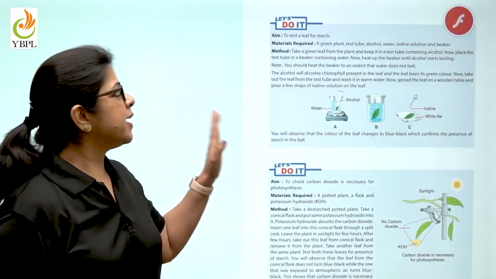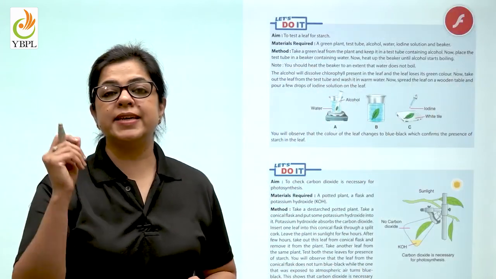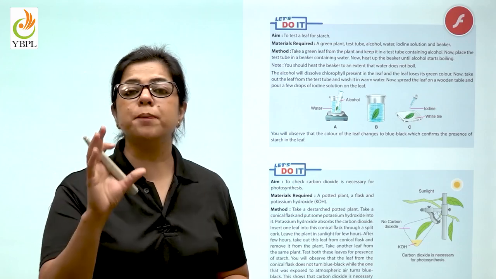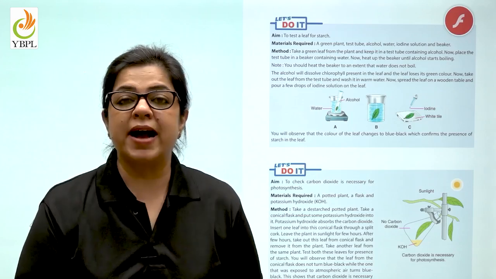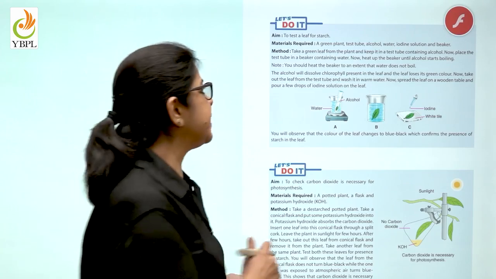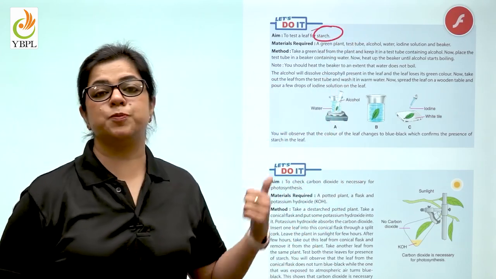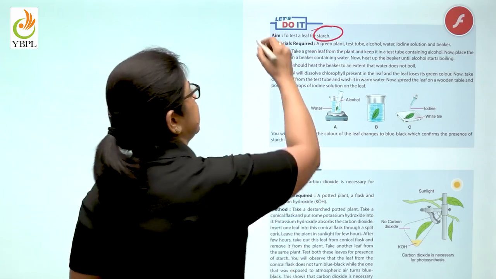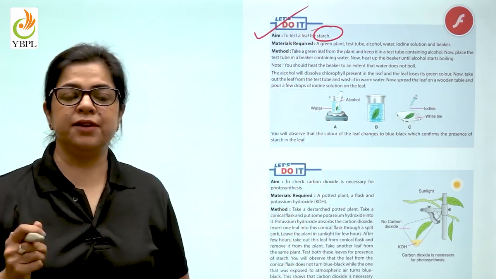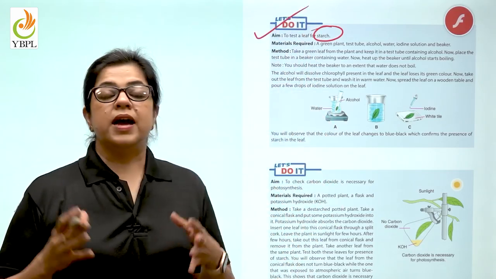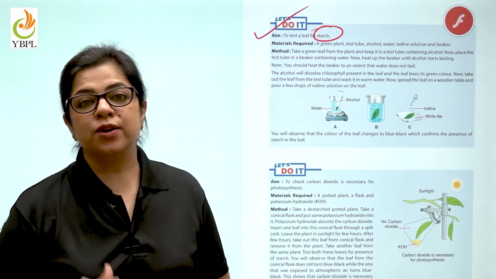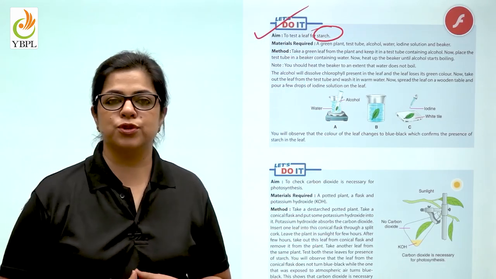Now, we have learnt about light, we have learnt about chlorophyll. Now, let us understand what it is exactly that is formed in the leaf which is stored as food. We just said it was starch. Now, with the help of another experiment, we can prove that a leaf contains starch. Now, how do you check that carbon dioxide is also necessary for photosynthesis?